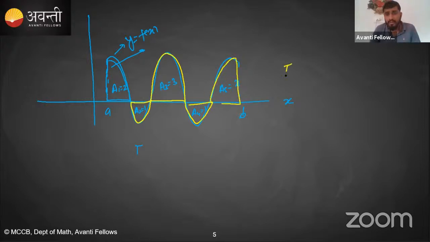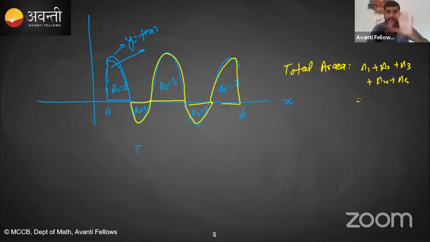So if I say the total area, I'm talking about total area. Total area will be what? Yes, total area, because area cannot be negative. So yes, we have to take a1 plus a2 plus a3 plus a4 plus a5. So the total area bounded by this curve, vertical lines and x-axis will be what? 2 plus 1 plus 3 plus 1 plus 2. So this becomes 9.